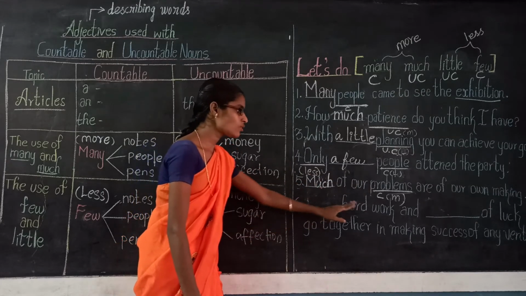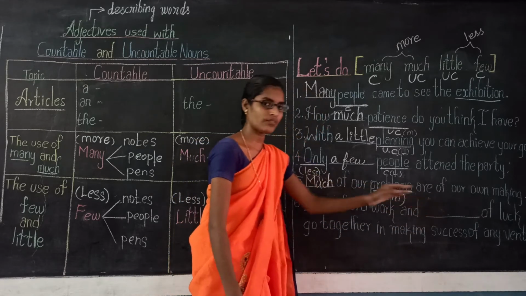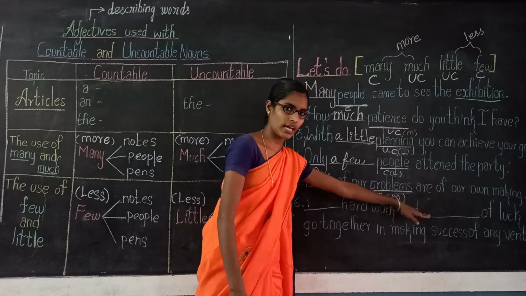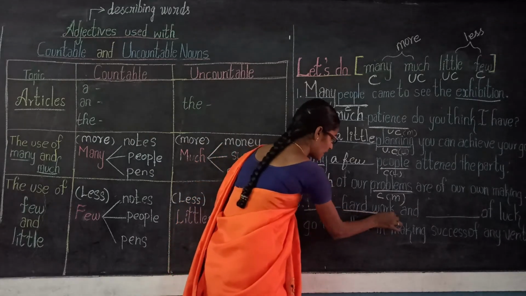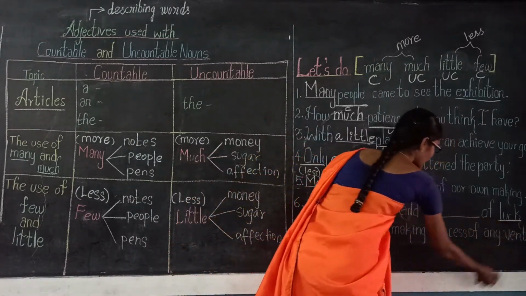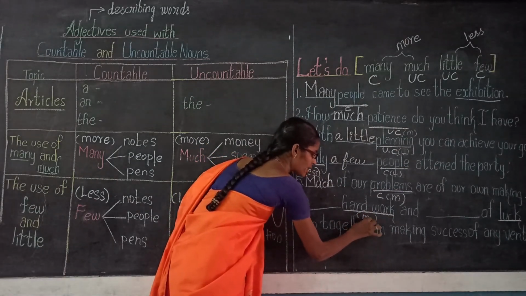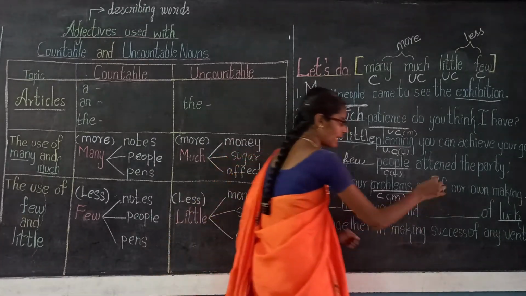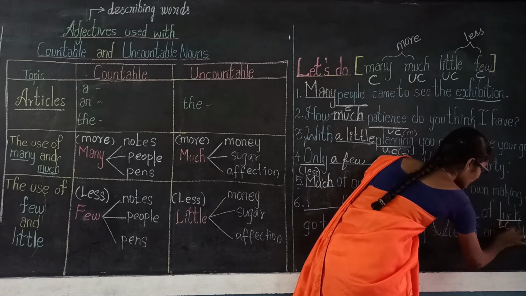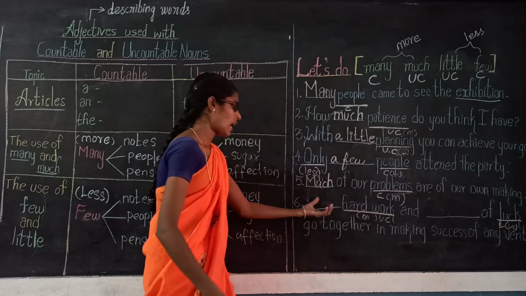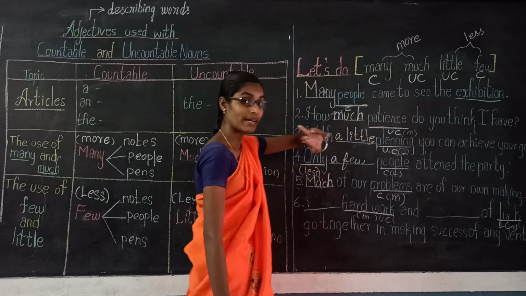Then the sixth one: dash hard work and dash of luck go together in making success of any venture. Here hard work is a noun and luck is another noun. Hard work is a more possibility uncountable noun, and luck is a less possibility uncountable noun. More possibility uncountable noun takes much.